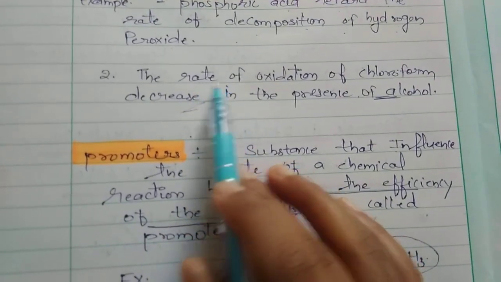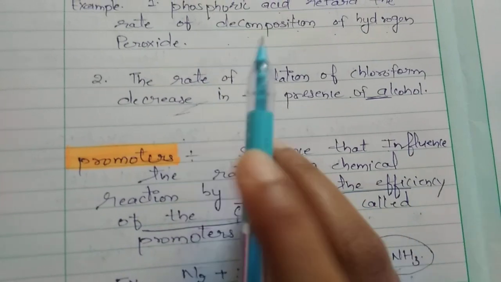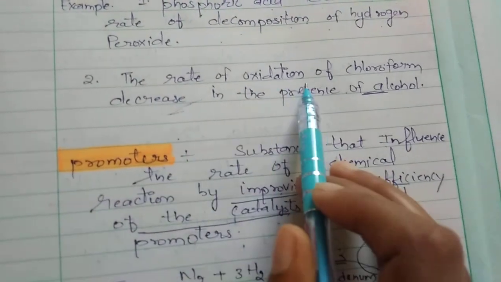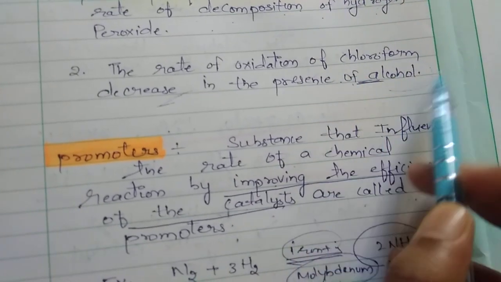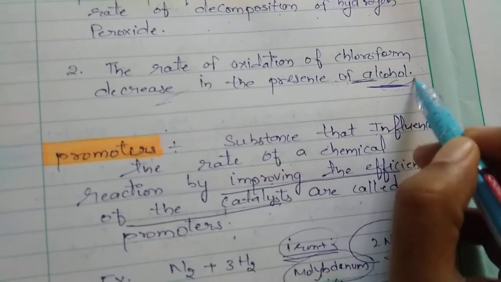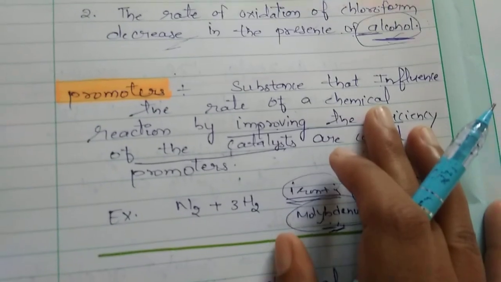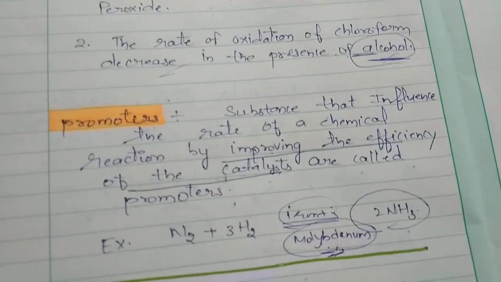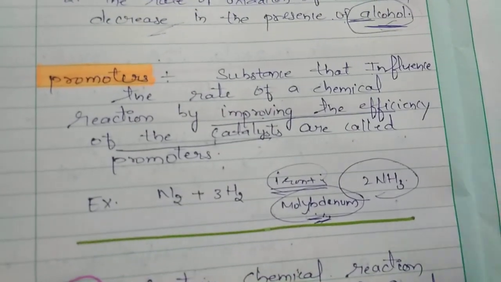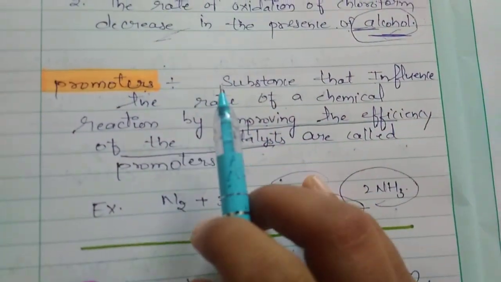Rate, what is meant by rate here? Speed. The rate of oxidation of chloroform decreases in the presence of alcohol. So alcohol is a negative catalyst here. So this is a negative catalyst. Now one of the important topics we are going to discuss is the promoter.